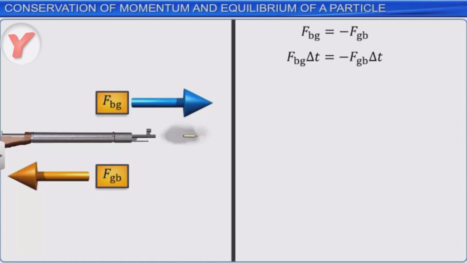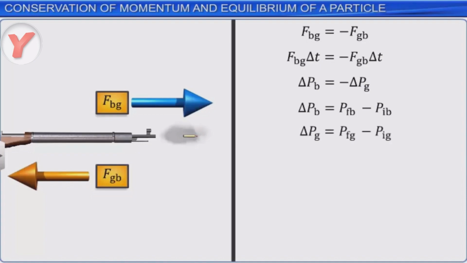From Newton's second law of motion, the product of Fbg and delta t is the change in momentum delta PB of the bullet. Similarly, the product minus Fgb delta t is equal to the change in momentum delta PG of the gun.